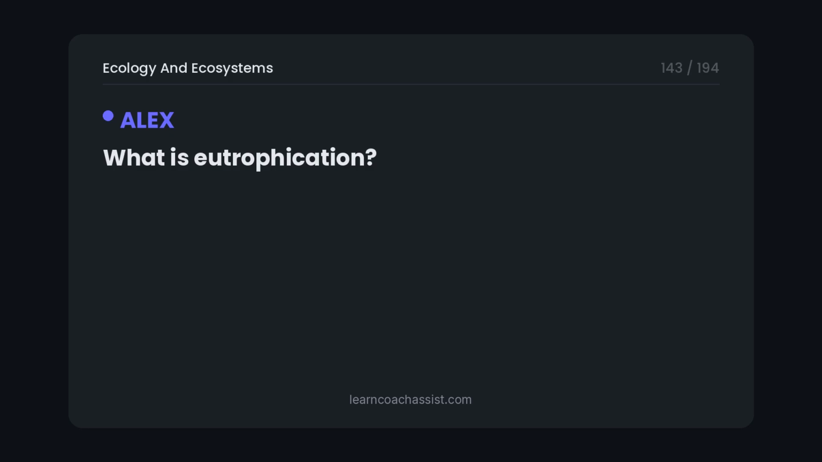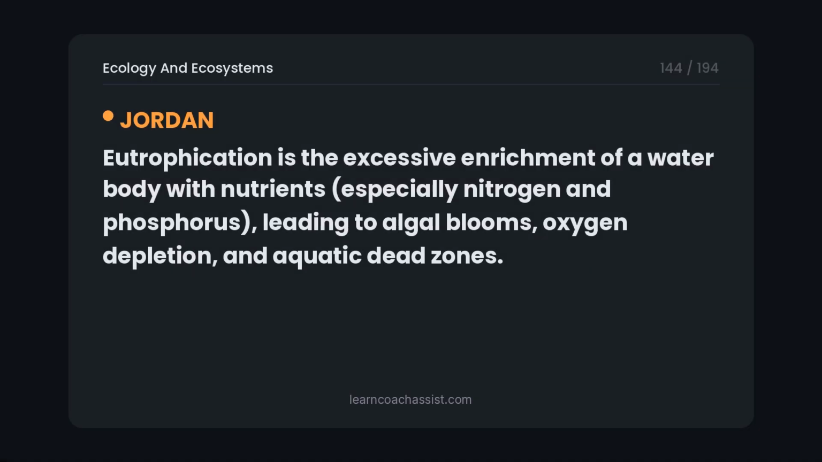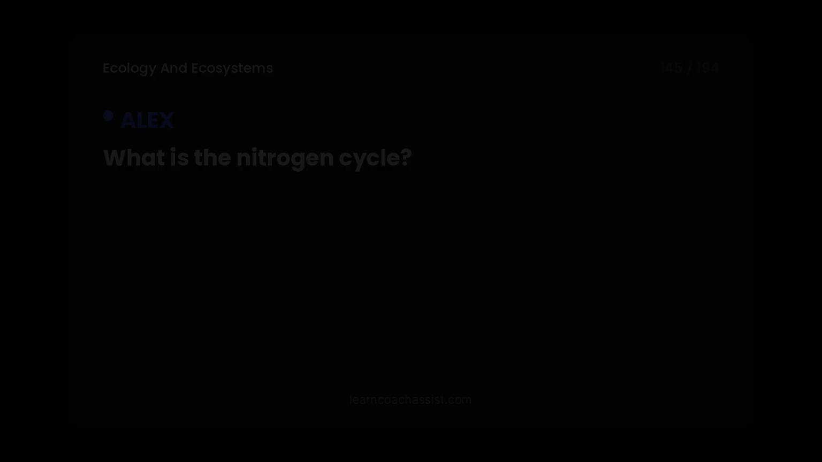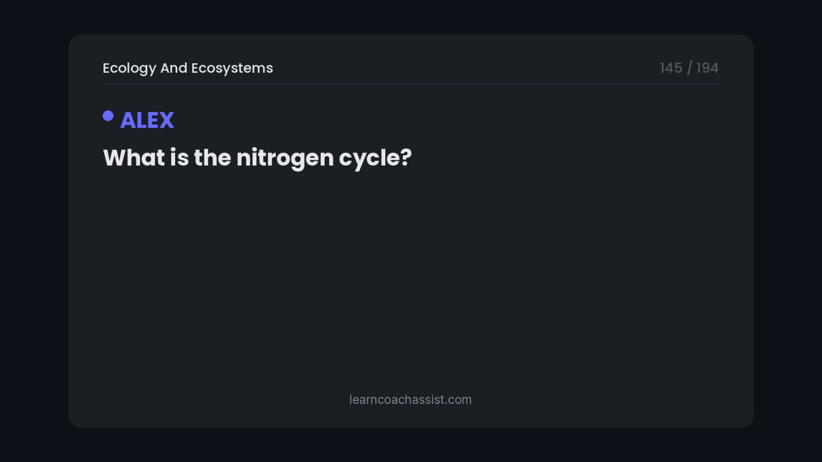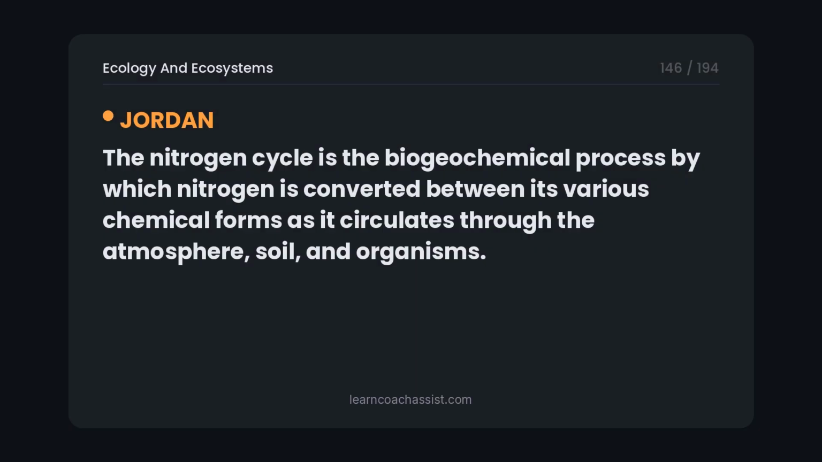What is eutrophication? Eutrophication is the excessive enrichment of a water body with nutrients, especially nitrogen and phosphorus, leading to algal blooms, oxygen depletion, and aquatic dead zones. What is the nitrogen cycle? The nitrogen cycle is the biogeochemical process by which nitrogen is converted between its various chemical forms as it circulates through the atmosphere, soil, and organisms.